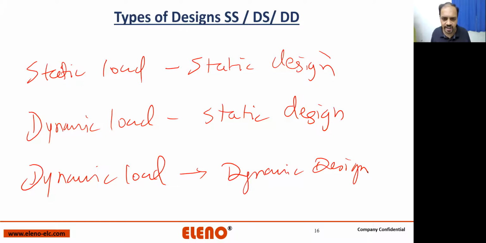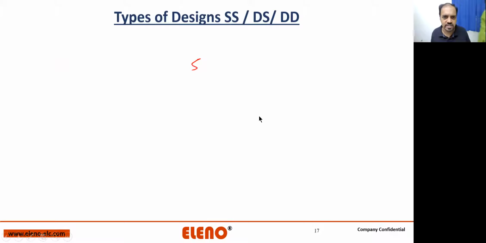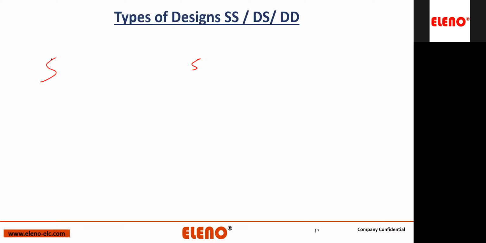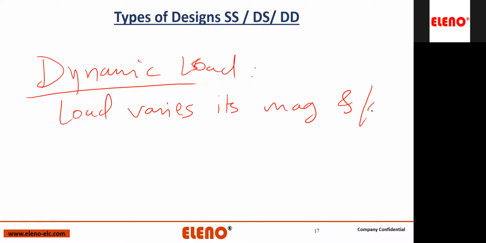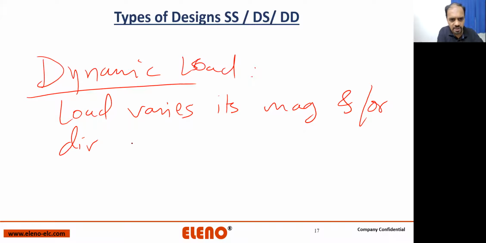We all know what is static. So let's understand what is a static load. I will define dynamic so you guys will understand what is static, as simple as that. What is actually a dynamic load? A dynamic load is a load that varies its magnitude and/or direction with respect to time. If a load changes its magnitude or direction with respect to time, it will be called a dynamic load.